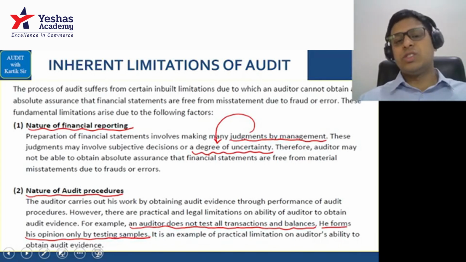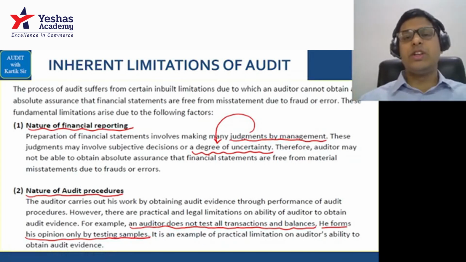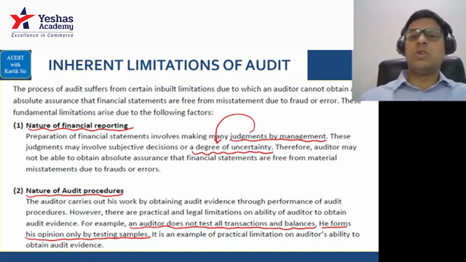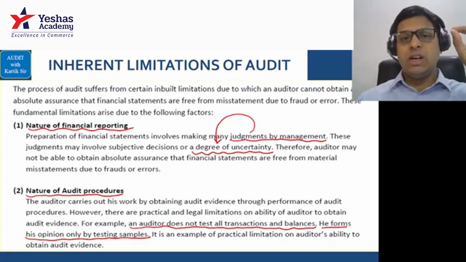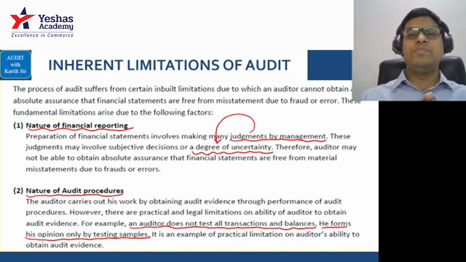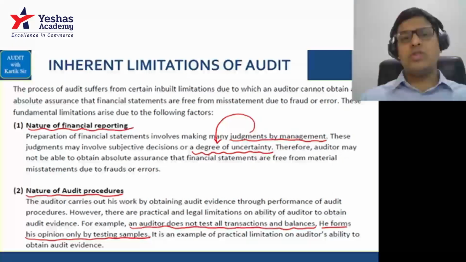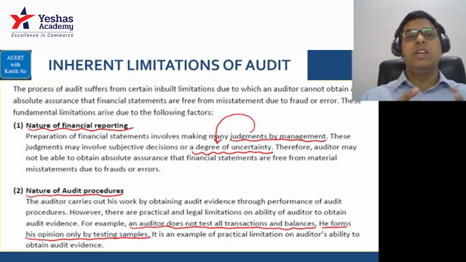What are the inherent limitations of auditing? This is what we did in the class. Very simple. It is your relative uncle story or the fraud uncle story, if you remember. Okay, what is the fraud uncle story? Very simple. First of all, nature of financial reporting, nature of audit report or audit procedures. Then after that, you will realize that your work is not done, so you sleep without studying these two subjects. So complete information is not available. Then you look at the timeliness of financial reporting.